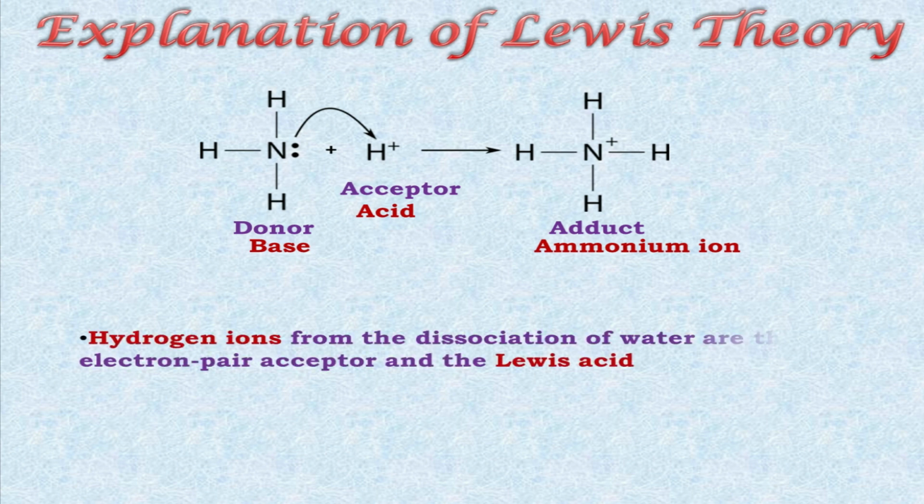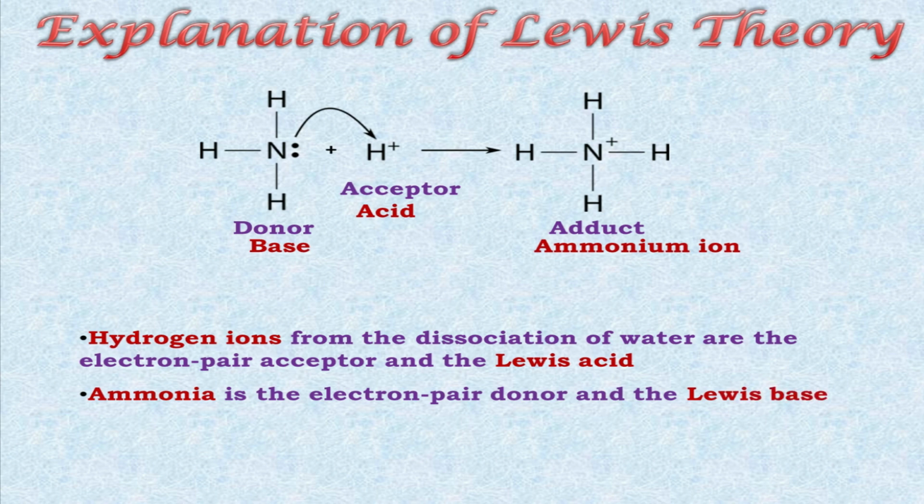The hydrogen ion comes from the dissociation of water. Again, I am telling you this hydrogen ion came from the dissociation or ionization of water. This hydrogen ion is the electron pair acceptor and Lewis acid, and ammonia is the electron pair donor or Lewis base. This electron pair is actually a lone pair, which was not involved in any bonding.